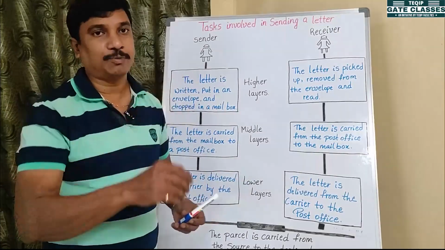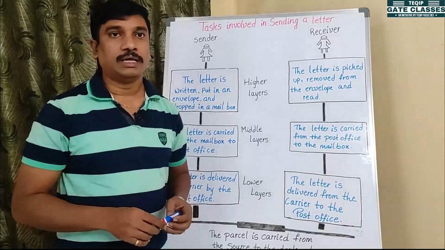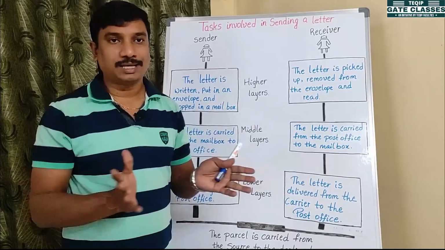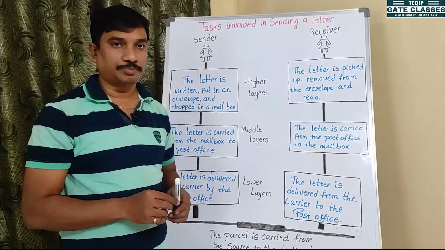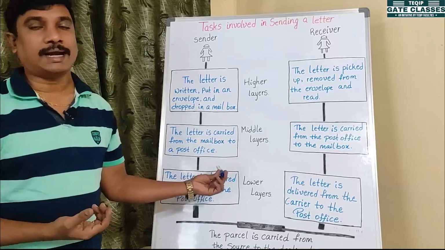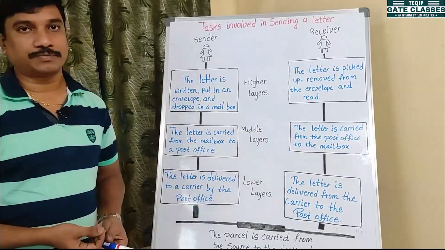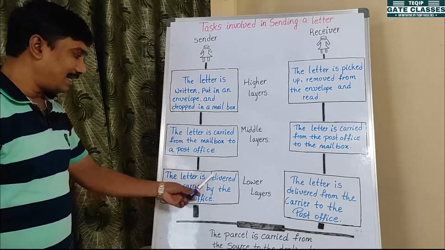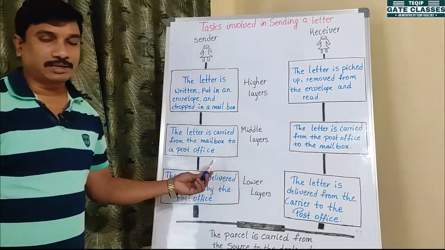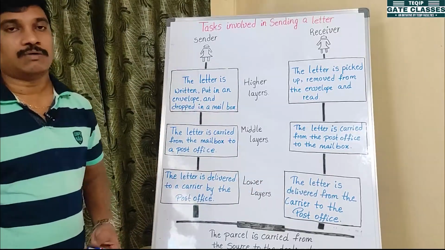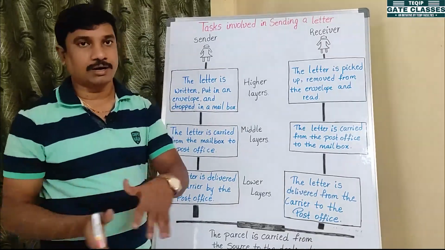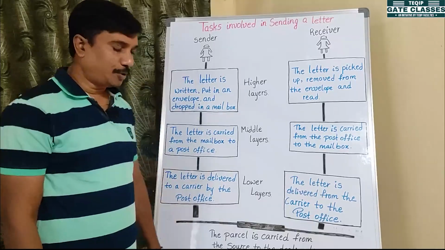Suppose you have dropped it in a nearby post box in your area or any surroundings near your house. Then the postman will pick up all those letters and give them to the post office. Right. After that, the letter is delivered to a carrier by the post office. That person again gives it to the main post office. In our city, in our town, there is one main post office, and all the letters are given to that main post office.